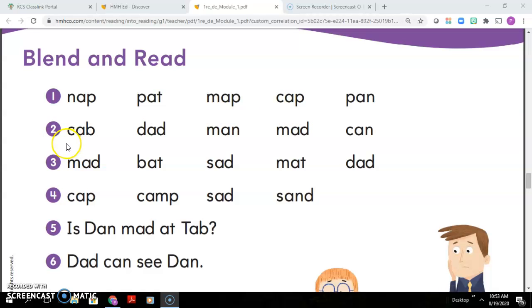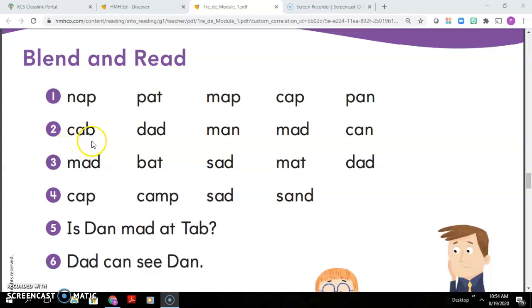All right, let's do line 2. Blend them with me, please. Ab, cab. Ad, dad. Man. Ad, mad. Can.